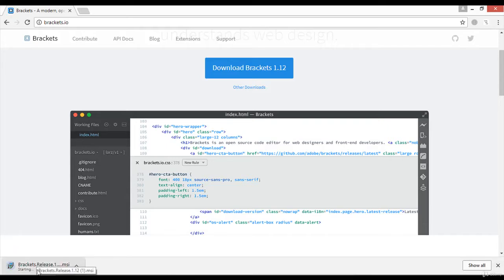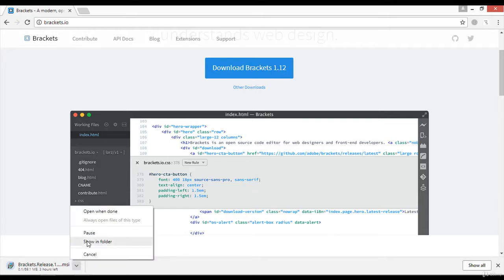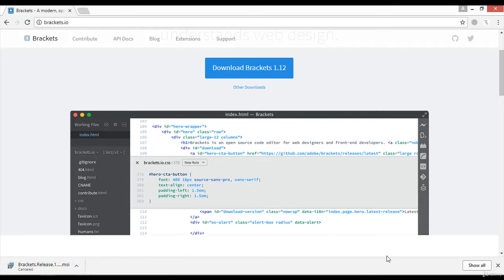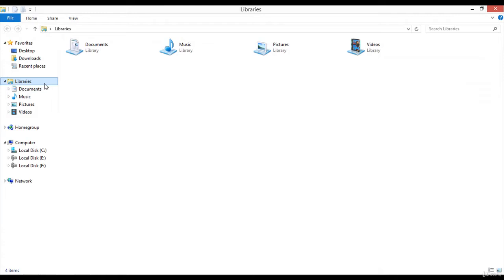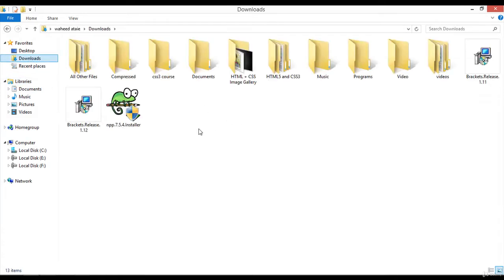You can see in the bottom left corner the download process has started, and the version of this is 1.12. I'm just going to cancel this because I have already downloaded this code editor. So go to the download folder. Inside the download folder I have Brackets 1.12 version. You can see it's here.